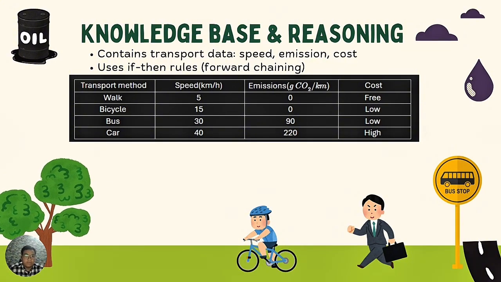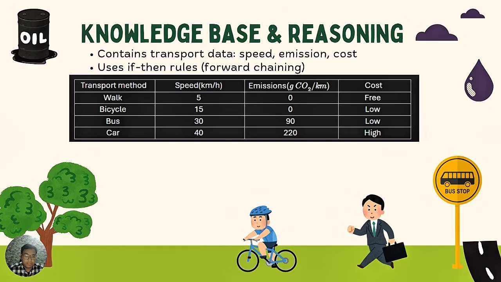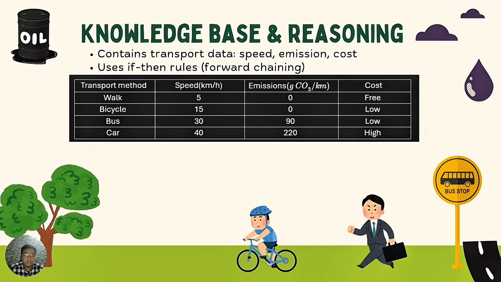Bicycle is 50 km per hour, emission is 0, and cost is low. For the bus, it is 30 km per hour, the emission is 19, and the cost is low. For the car, it is 40 km per hour, the emission is 220, and the cost is high.